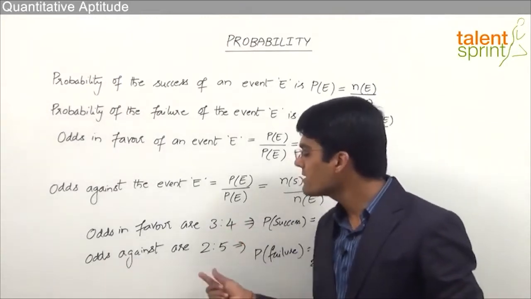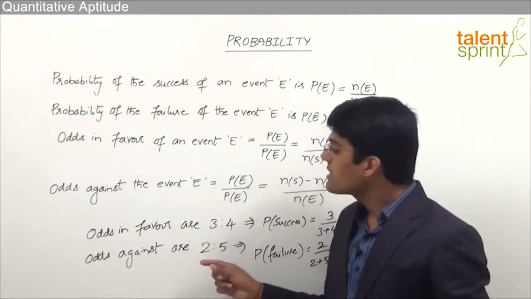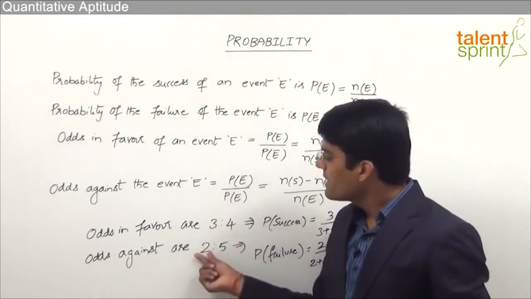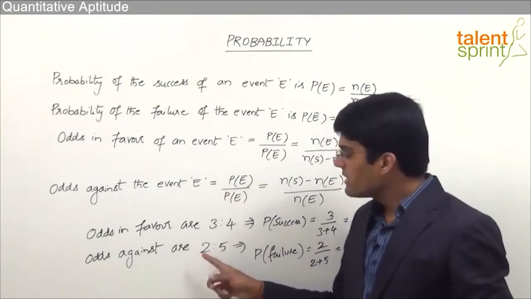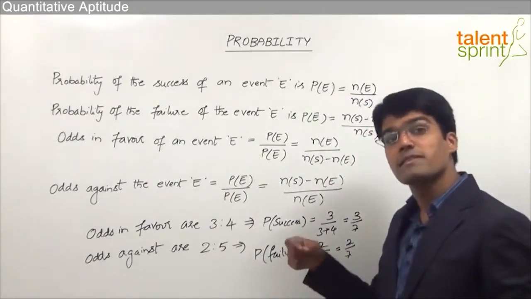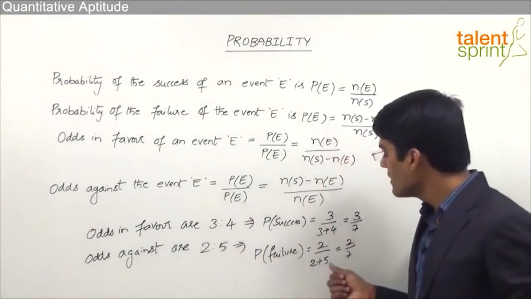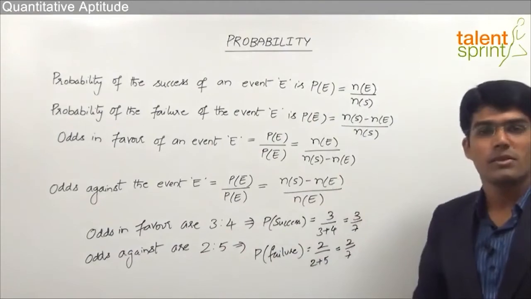Likewise, odds against shows unfavorable outcomes is to favorable outcomes. So from this, probability of failure can be taken as the number of outcomes which are not in favor divided by sum of these 2. That is 2 by 2 plus 5. And the probability of success can be taken as favorable outcomes by total outcomes. So 5 divided by 2 plus 5 can be taken as the probability of success.